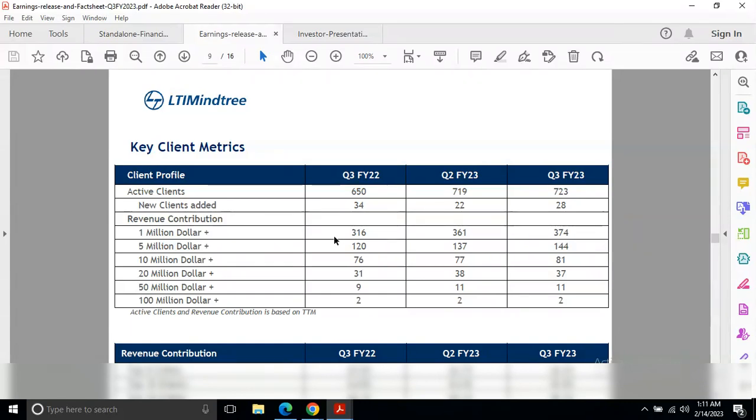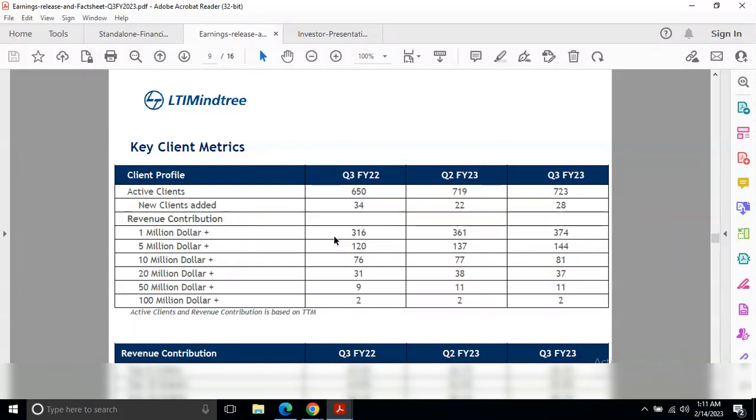The number of active clients in quarter 3 of financial year 22 was 650, now it's 723. So we can see there is an increase in active clients. New clients added in quarter 3 of financial year 22: the company added 34 new clients. In this quarter the company has added 28 clients. So it's less than the previous year, but better than the previous quarter.